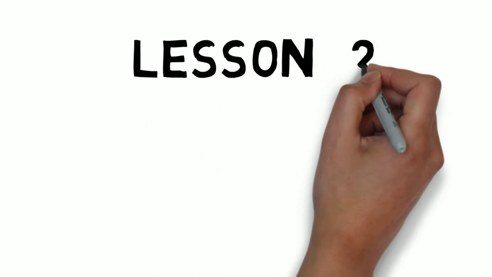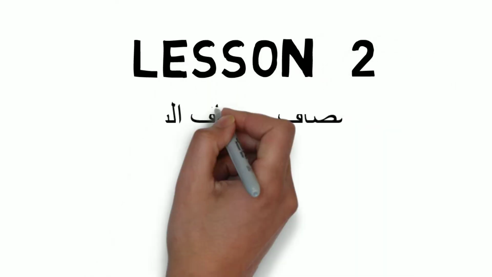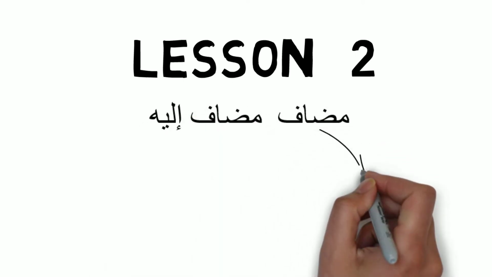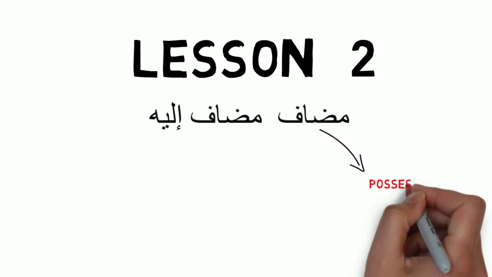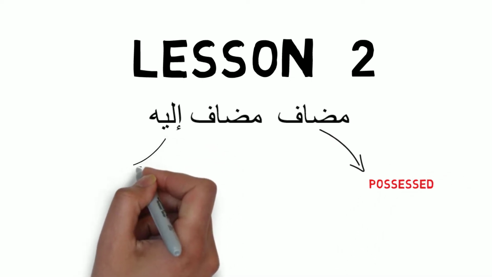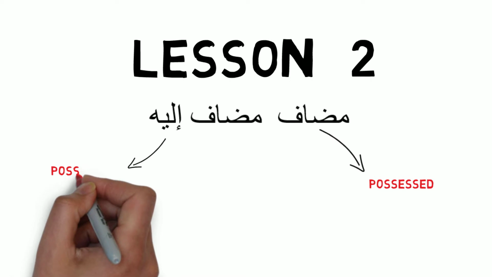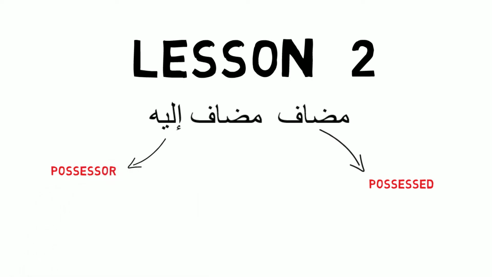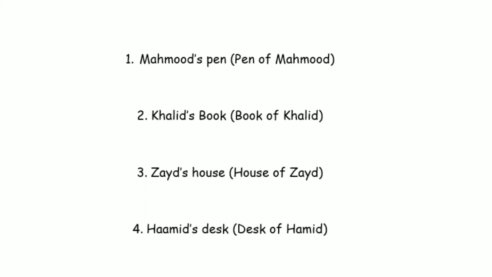This is lesson number 2, which is about mudaf and mudaf ilay. Here I'm going to translate mudaf as possessed and mudaf ilay as possessor. To help understand this concept, let's take a look at some examples in English so that it makes a little bit more sense. Let's consider the following examples: Mahmoud's pen, Khalid's book, Zaid's house, Hamid's desk.